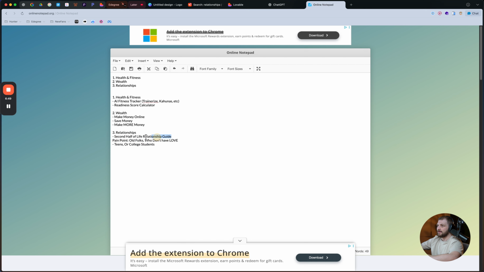The second half of life relationships guide. Or we could do something in the health and fitness where we actually develop some kind of fitness tracker or fitness program. This could be cool. This could be cool. And the reason why I say, okay, now, so I've kind of broken it down between fitness and